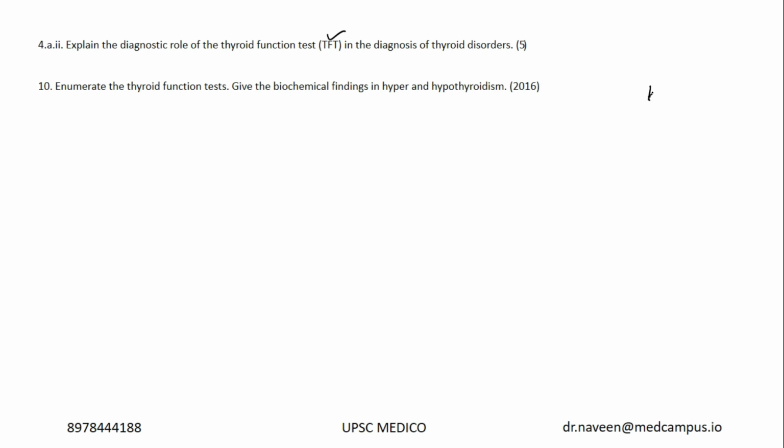So next year you might expect kidney function tests, the role of serum creatinine and complete urine examination, or specific gravity of the urine, casts in urine, stones in urine. These kinds of things can be expected in the future from kidney function tests. There are 3 organ function tests given in the syllabus: liver, kidney and thyroid. And I'm even thinking that in the future they might ask some radioactive tests also. We have nuclear medicine scan tests available to look at the structure and function of these organs.